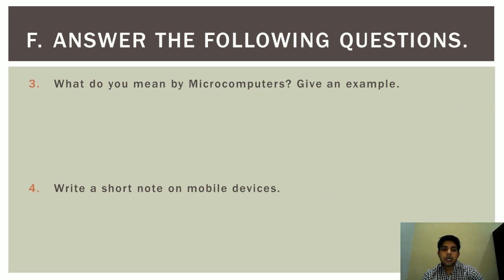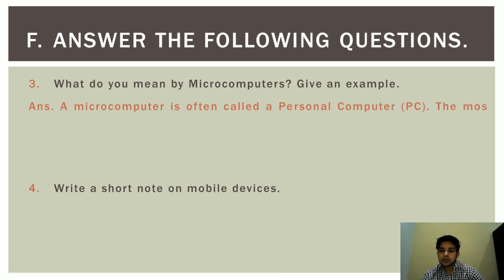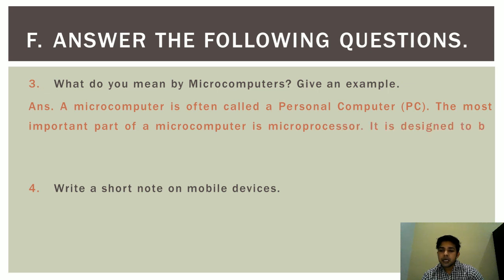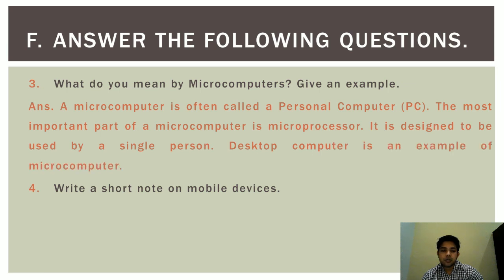Next question is, what do you mean by microcomputers? Give one example. A microcomputer is often called a personal computer. The most important part of a microcomputer is microprocessor. It is designed to be used by a single person. Desktop computer is an example of microcomputer.